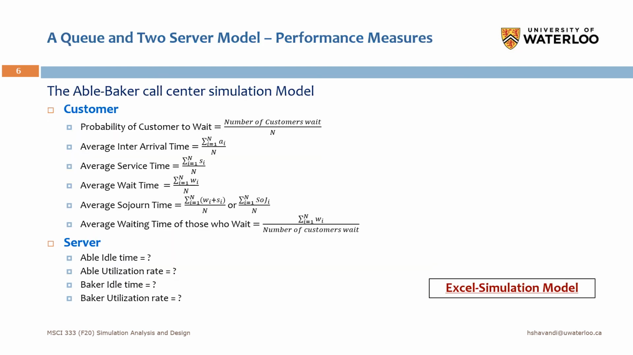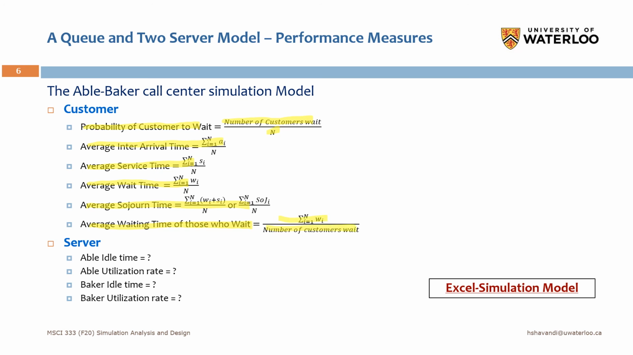And after running the simulation model, we need to calculate the performance measures. So here, these are the measures that we define for the system. For customers and servers, for customers: probability of customer to wait, number of customers who wait divided by the total number of customers, average interval time, average service time, average waiting time. These are all exactly the same as before. There's no difference between these measures in multiple server or single server. Okay, average sojourn time and average waiting time for those who wait. Yeah, exactly the same as before.